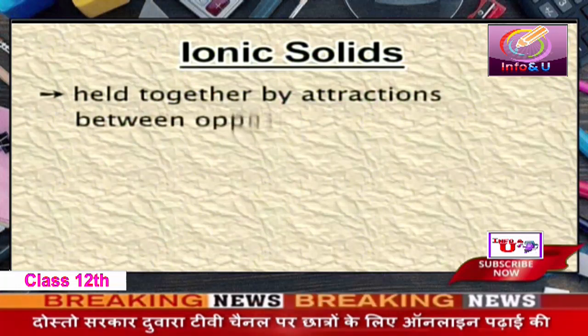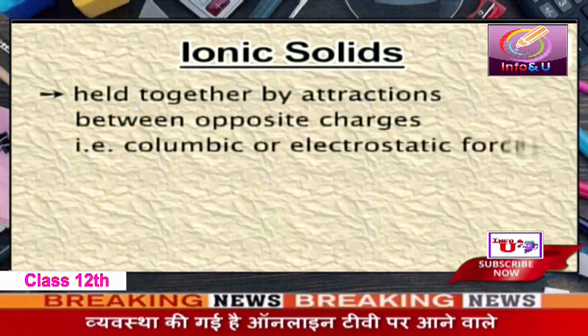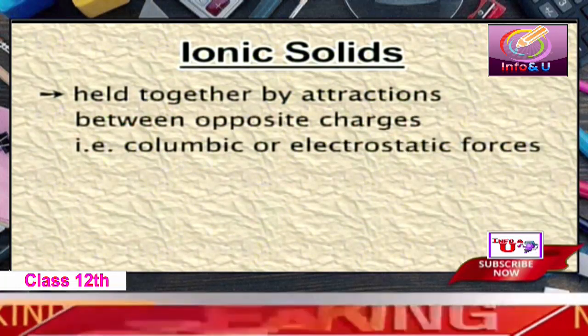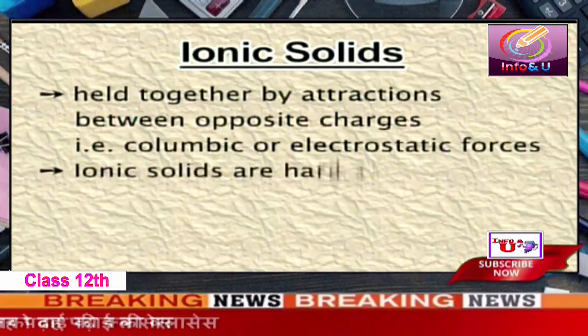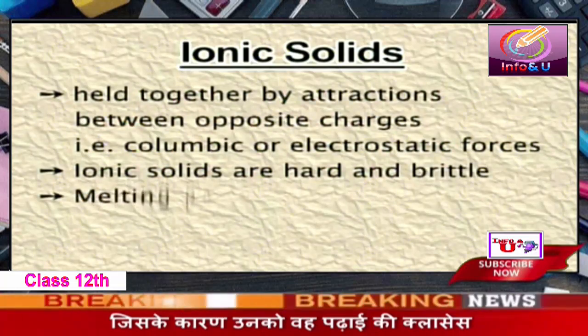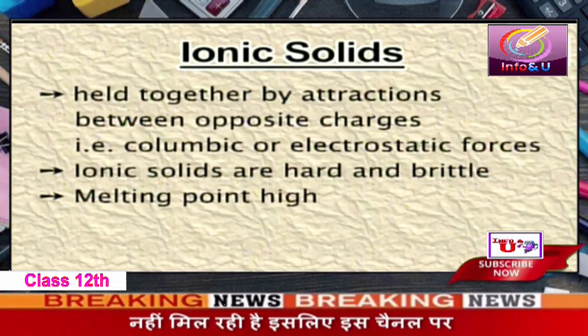Another crystalline solid is ionic solids. Ionic solids are those solids in which the constituent particles are ions, that is cations and anions, and there is a strong intermolecular force, that is the Coulombic forces of attraction or the electrostatic forces of attraction. Since these forces are very strong, the ionic solids are very hard and their melting point is also very high.